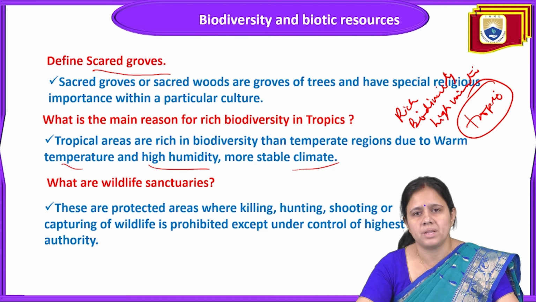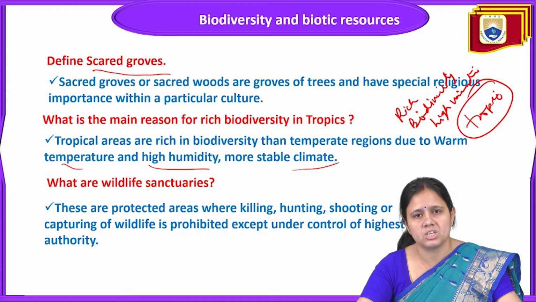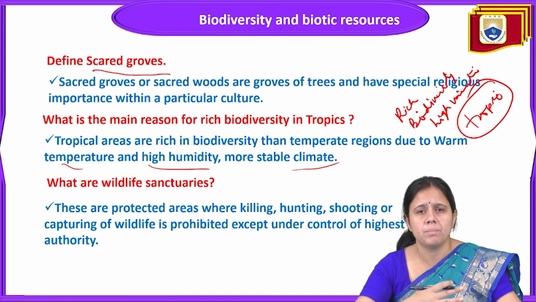This country is a temperate region, due to the warm temperature, high humidity and more stable climate. All these things are very suitable for the survival and growth of any species. That's why there are more species. Their reproduction rate is very good due to the temperature. Environmental factors are very suitable for the growth and survival of any species.